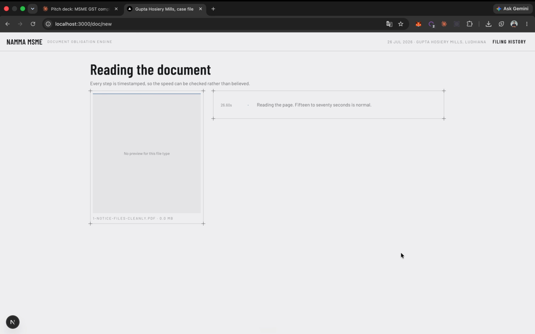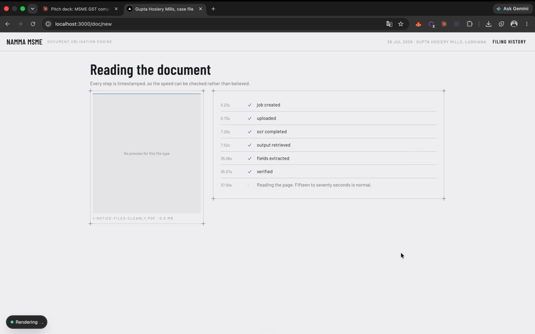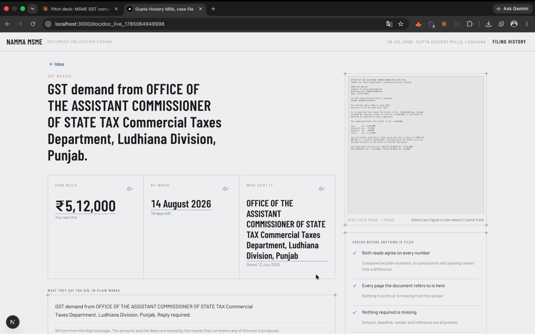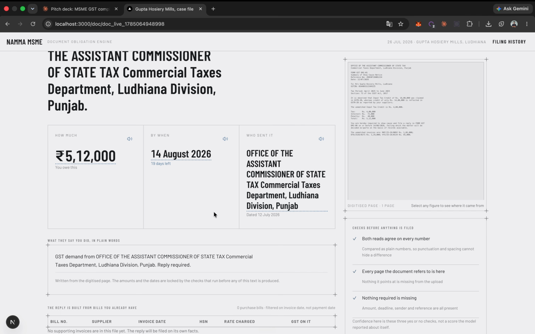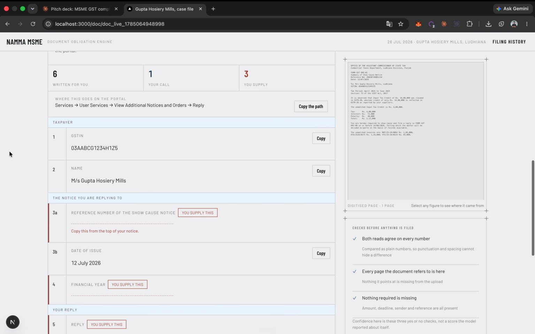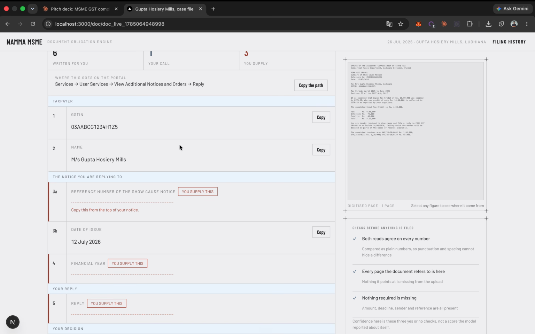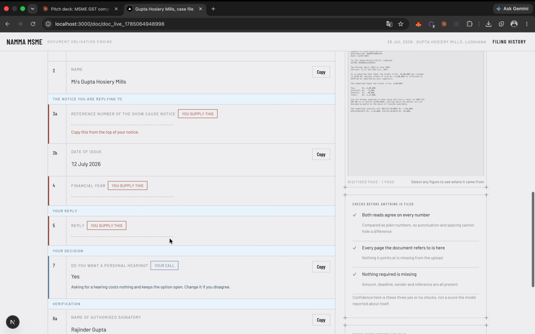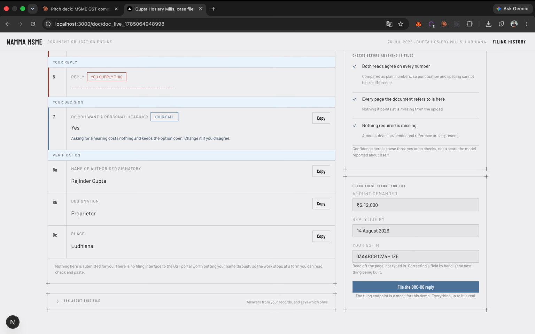And as I said before, they have to file the DRC 06 file. So for that, they won't know what to file. So for that, we have already pre-filled a few things so that they can use. So as you can see, this is where they have to pay this much money, this much time is left, and to this office. And here is the entire format of what we already have in the government portal. They can just simply copy it here and paste it in the portal and get the required information. You see, all this information they can directly get.